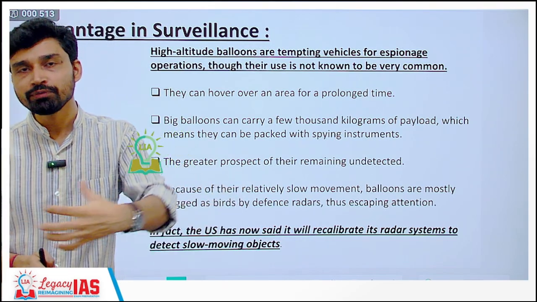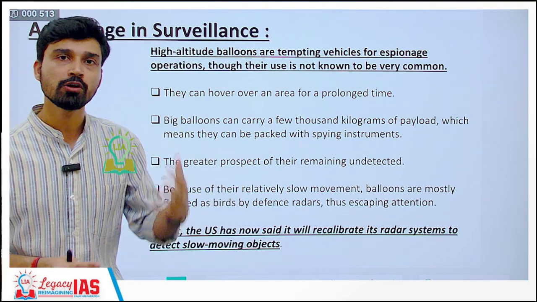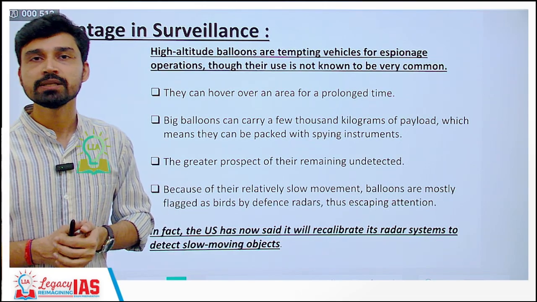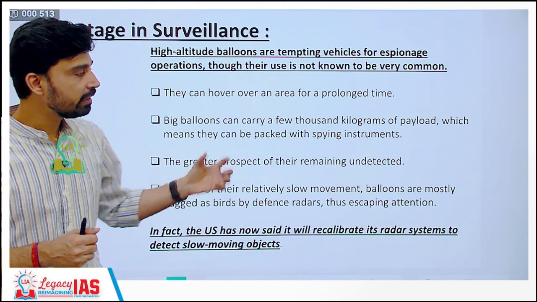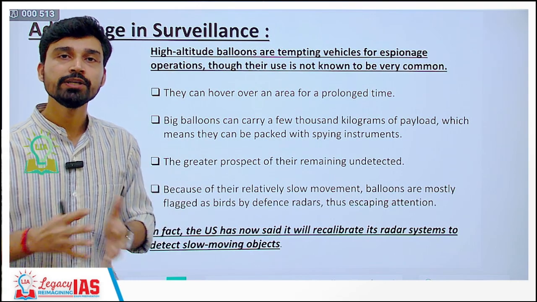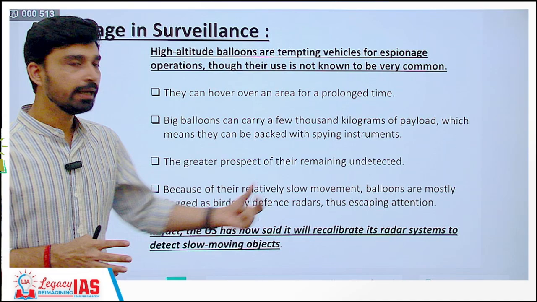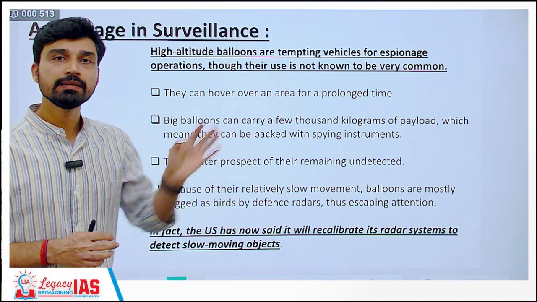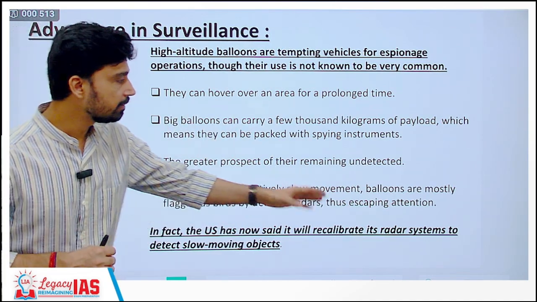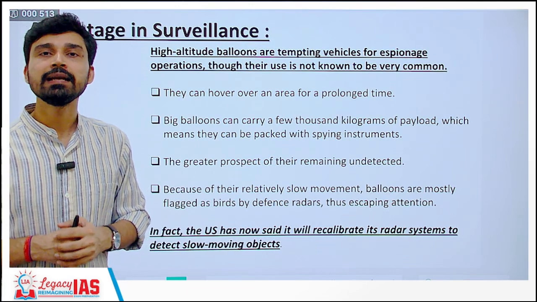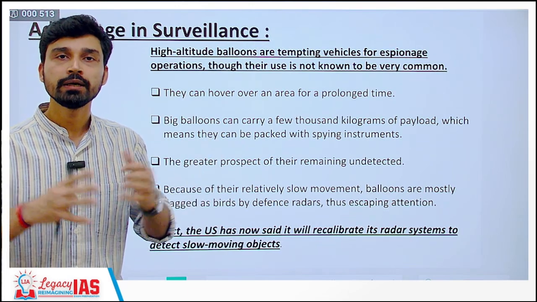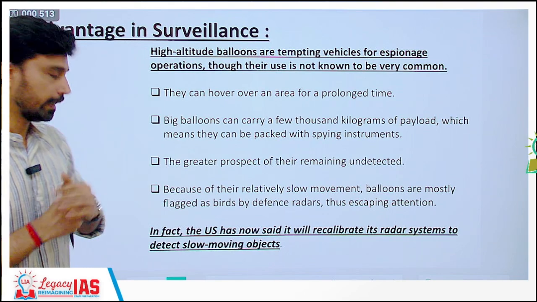They do not move as fast as the aircraft and helicopters that are generally used for reconnaissance operations. They move relatively very slowly, and because of their slow movement, the balloons are mostly avoided by defense radars. They flag it as simple flying of birds, and thus it escapes attention and can remain undetected over the territory of a country for a prolonged time.